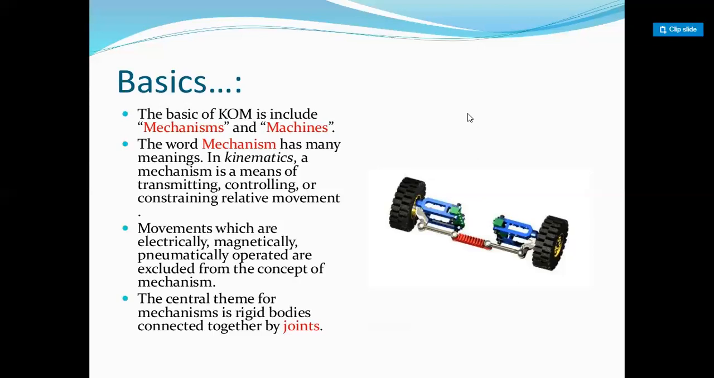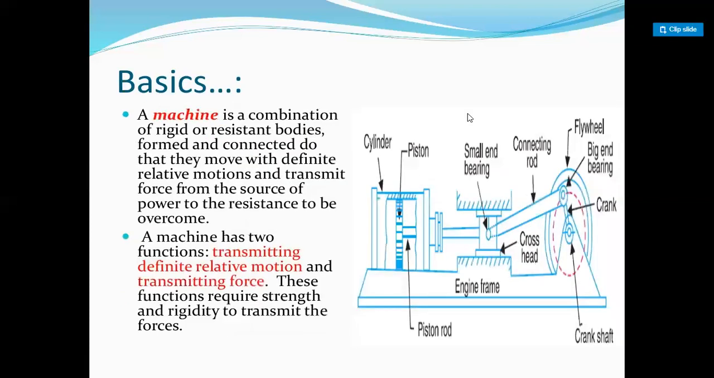Movements which are electrically, magnetically, or pneumatically operated are excluded from the concept of mechanism. The central thing for a mechanism is rigid bodies connected together by joints. Next, what is a machine?